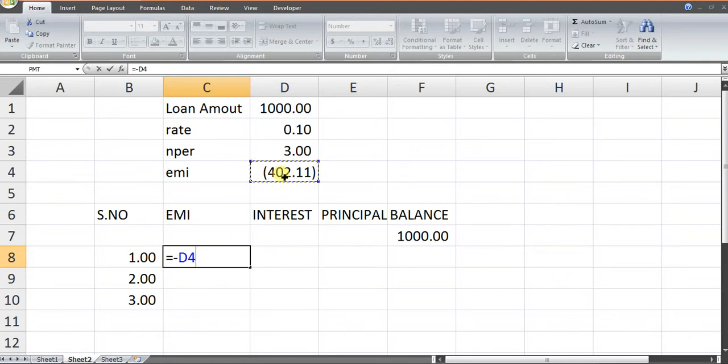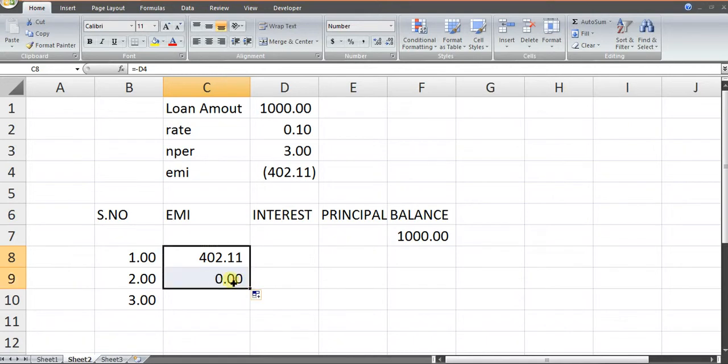To fix the EMI, what we need to do is to fix the cell. Excel takes relative referencing. For example, I have taken D4 in this. If I drag this, when this cross becomes black, you just hold it and drag it down, it will automatically take D5. Excel doesn't take the same value everywhere. If I take this reference and put it down, Excel will take the value as D5.